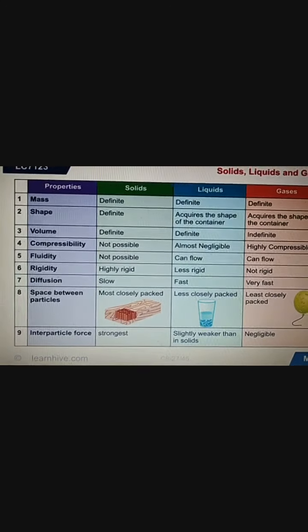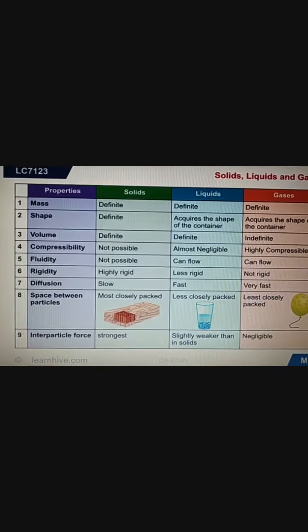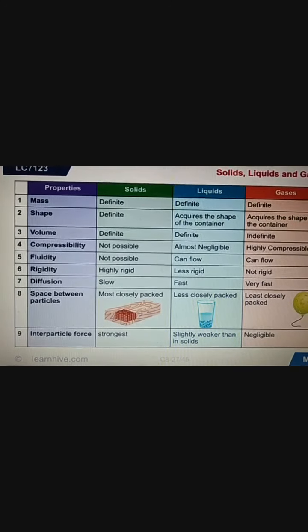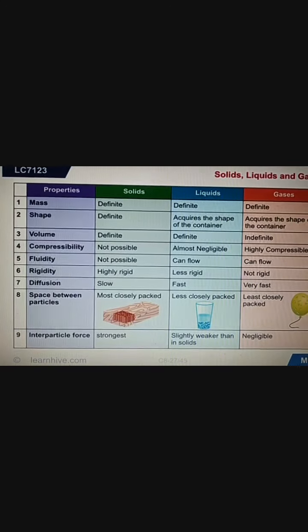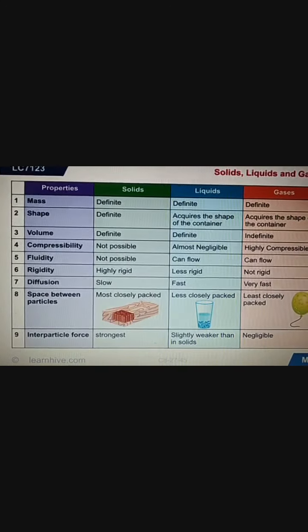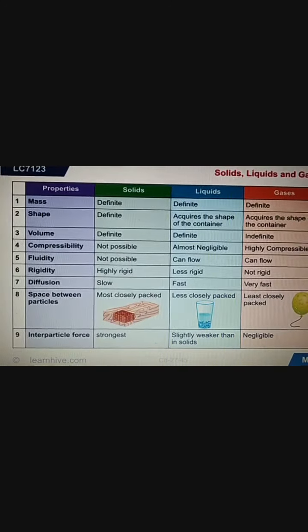So what is the texture of solid? Texture means rigidity, no? Yes. So what is the texture of solid? It is highly rigid. Then liquid is less rigid, and gases are not rigid. Correct?